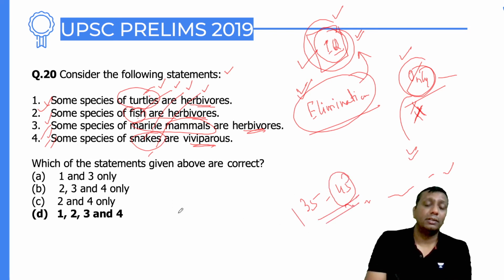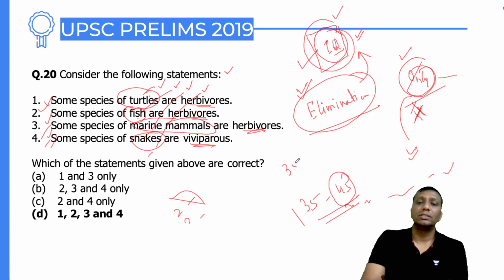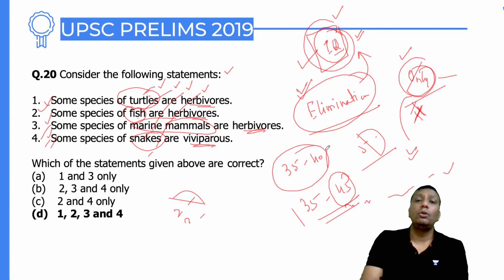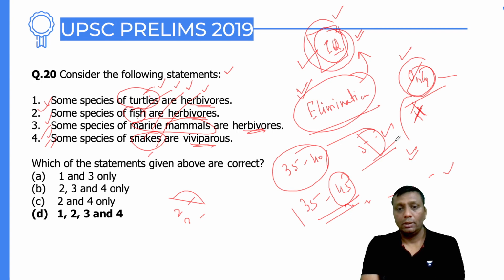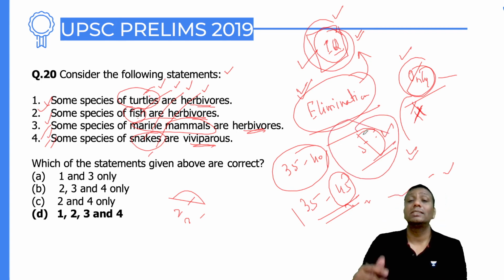I met rank 2 and rank 3, Anu and Sachin. When I discussed with Anu and Sachin, I asked Anu how many questions she was able to solve. Anu said, sir, directly I knew 35 to 40 questions. But Anu, your score was 50 plus. Sir, because of eliminations. It means even the toppers directly don't know more than 35 to 40 questions. The rest of the questions were solved with the help of IQ and elimination, whether it's Anu Kumari rank 2 or Sachin Gupta rank 3.